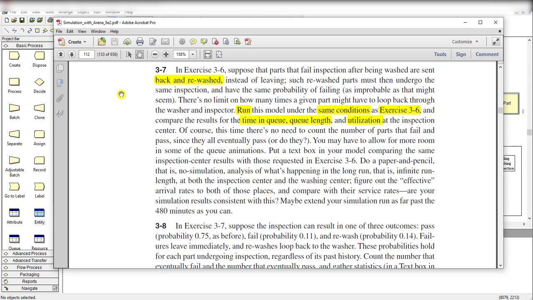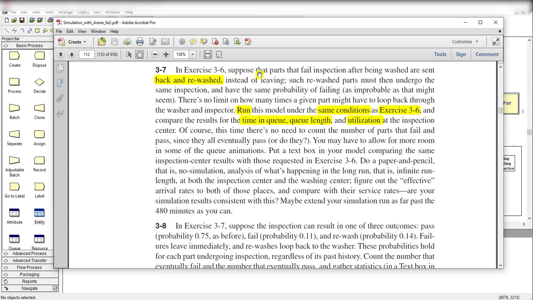In this video, we solve exercise number 3-7 from the Arena book. This exercise is built upon exercise 3-6. So we first open the exercise solution 3-6 and then we have to implement some changes.